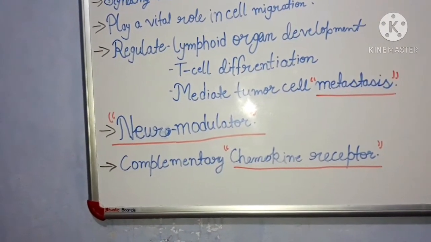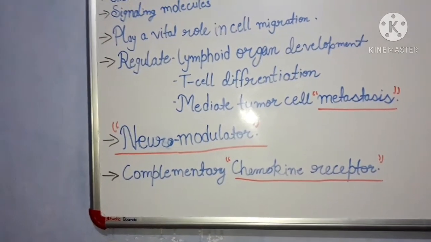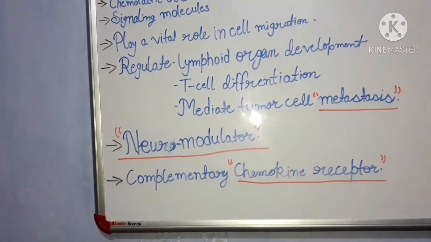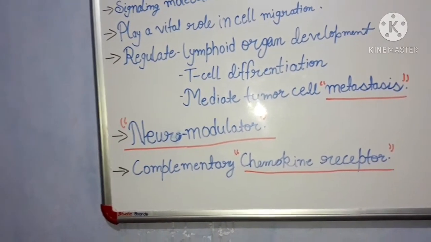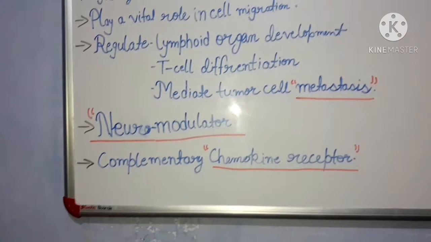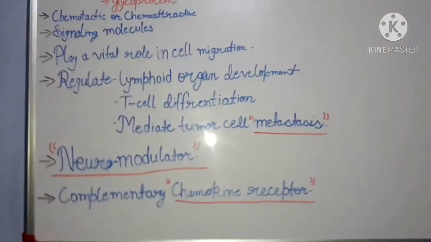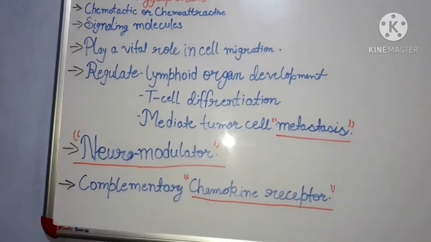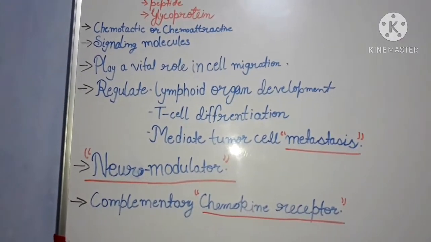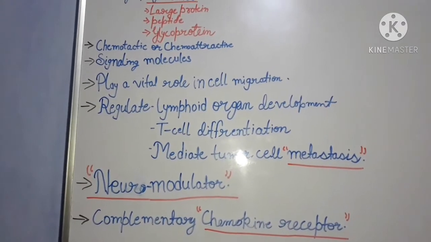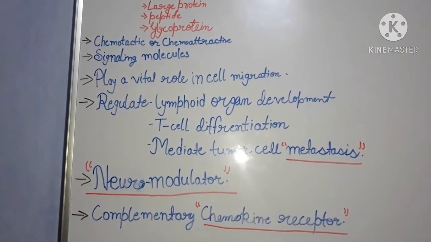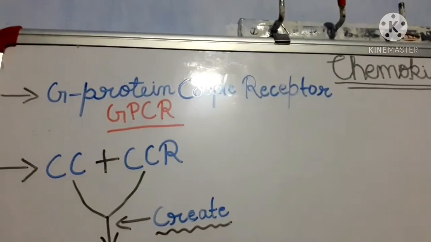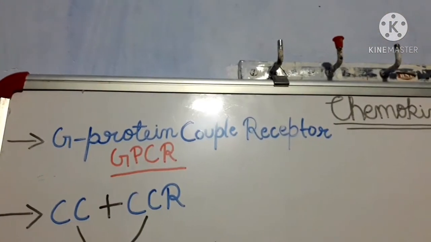Next point is about the chemokine receptor. For a cell to respond to a chemokine, it must express a complementary chemokine receptor. Without the chemokine receptor, the chemokine is not able to attract any cell or perform the function of chemoattraction or chemotaxis.